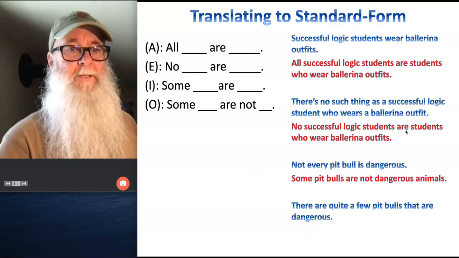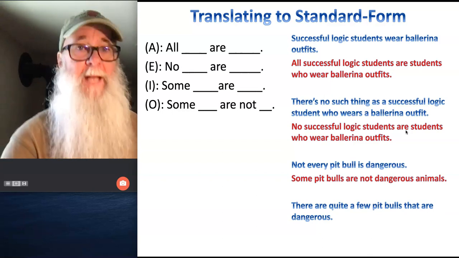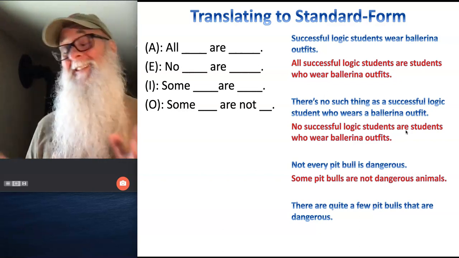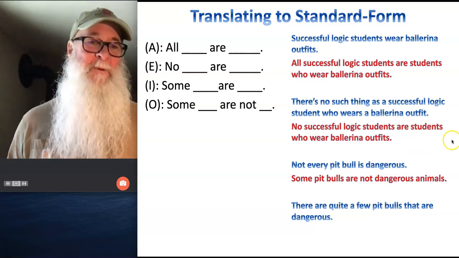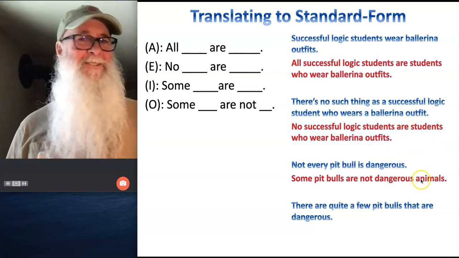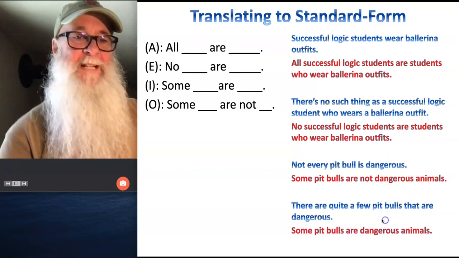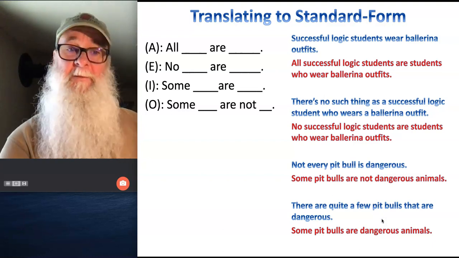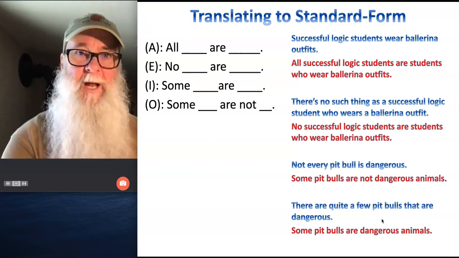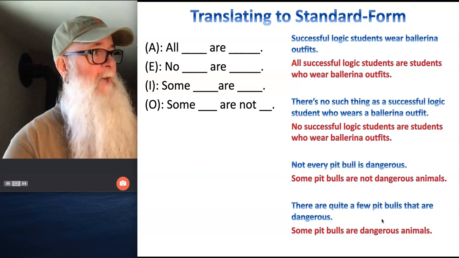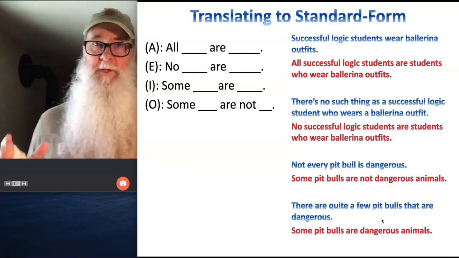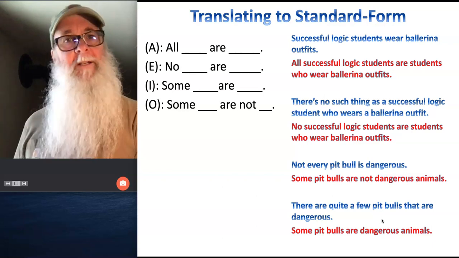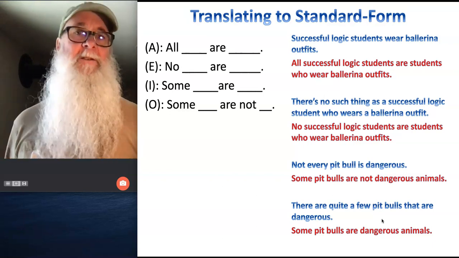Not every pit bull is dangerous? Okay, so some pit bulls are not dangerous animals. Did you do some pit bulls are not dangerous? Dangerous isn't countable, right? So we want to make sure that we have dangerous animals, dangerous things, something that's countable. And finally, some pit bulls are dangerous animals, okay? So if there are quite a few, that means there's some number of them. So many, some, these things we can use some to account for any number, one or greater, that's less than all. All right.